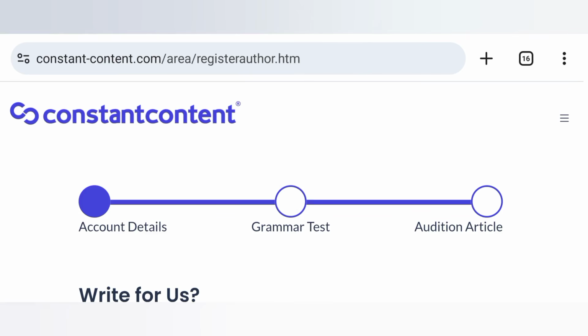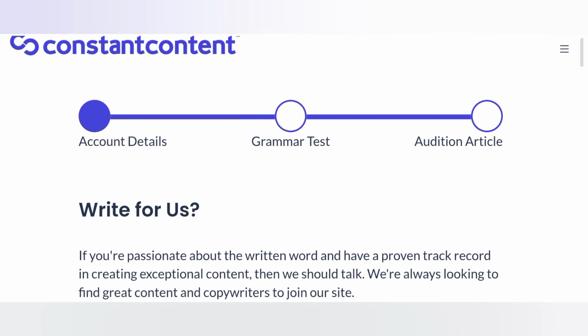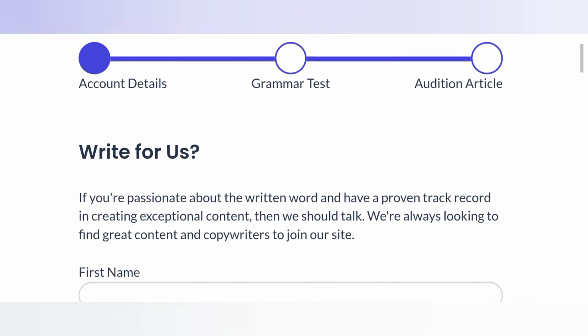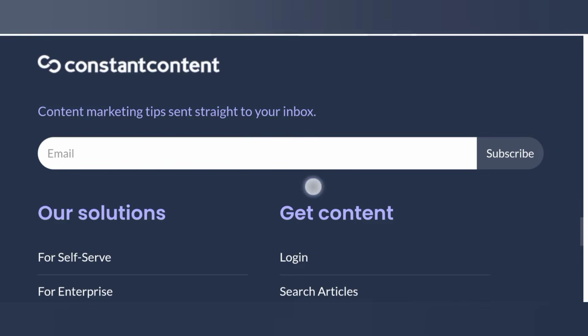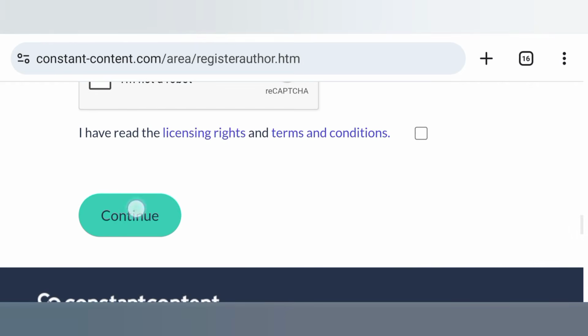Then it brings you down to this page. There are 3 steps you need to complete to register with this platform, Constant Content. Account details are your personal information. You just fill out this information here. Take your time to fill it out carefully. Then afterwards, you click on continue.